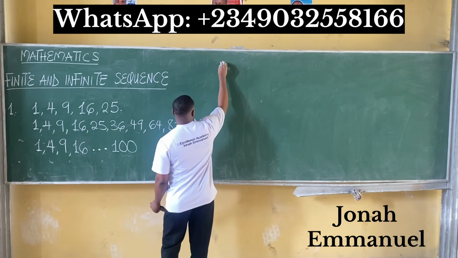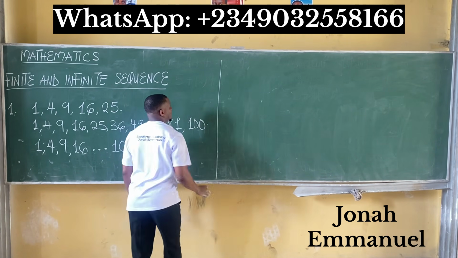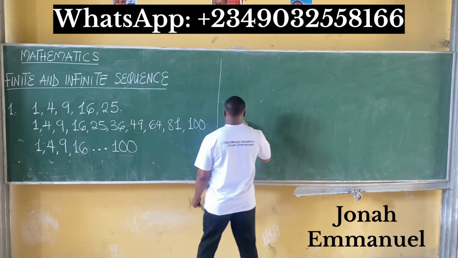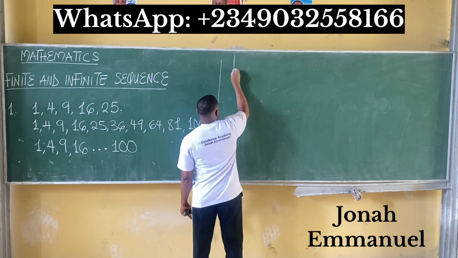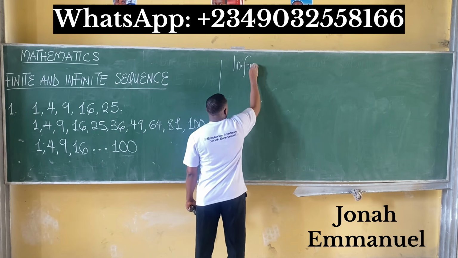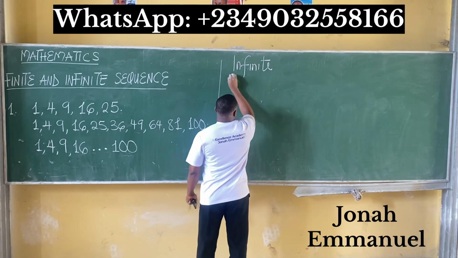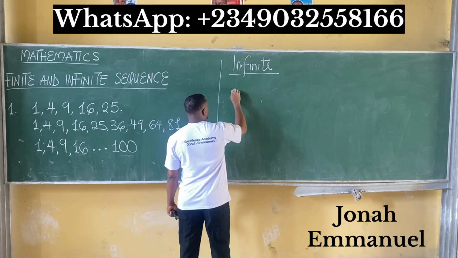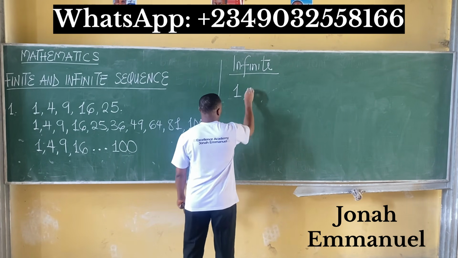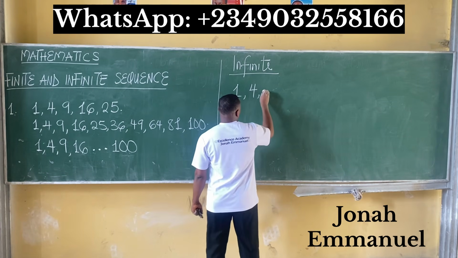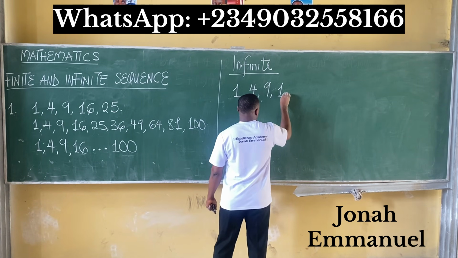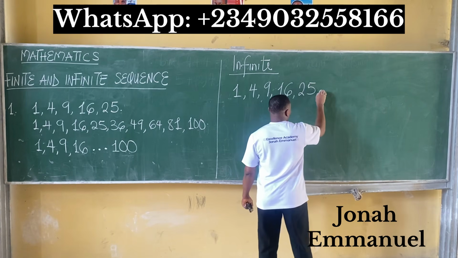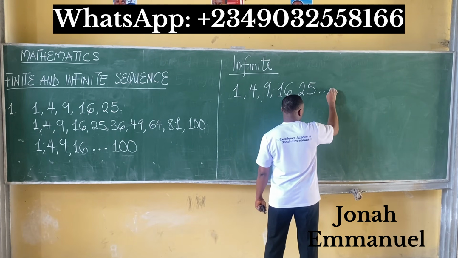Let's look at infinite set. All right, let me use an infinite set with the same example. So for infinite, let me use an infinite sequence. For an infinite sequence, let's say I have the same thing there. I want to use the same example: 1, 4, 9, 16, 25, and I do dot, dot, dot.